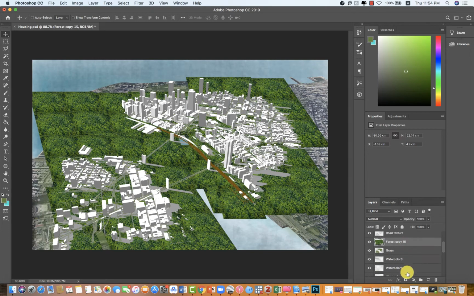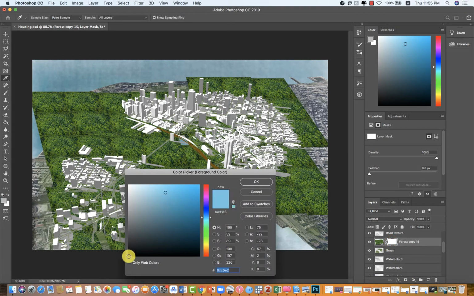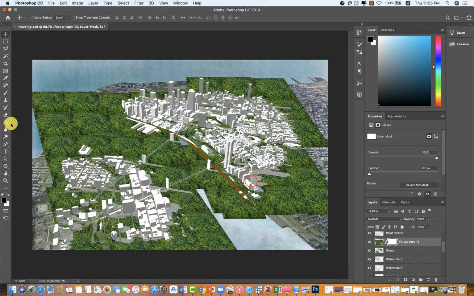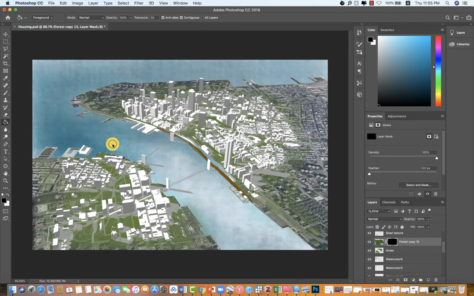And create a mask. Choose the mask and change to the black color. Use pen tool to paint it black. And you can see this black color hides the image. So what we want to do is choose the white color to reveal this image in the areas which have trees. Change to the white color. Use the pen tool. Change the opacity and flow.